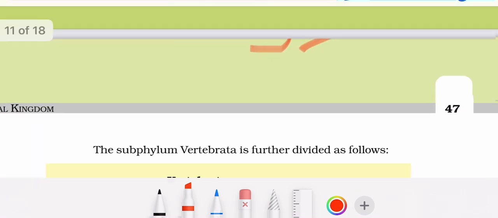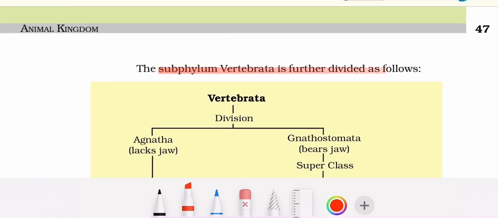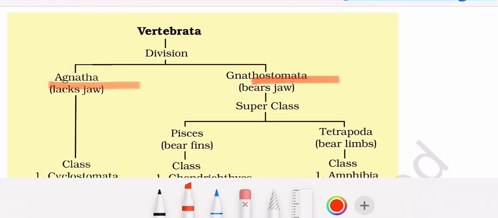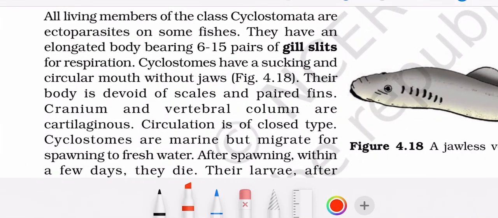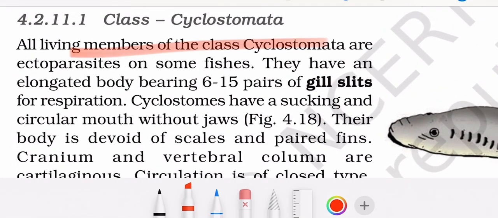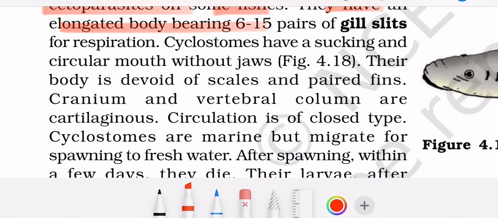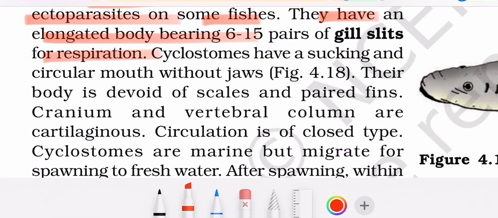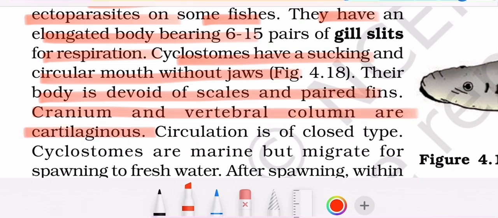Moving ahead, subphylum Vertebrata is further divided into Agnatha and Gnathostomata. Now moving to Cyclostomata. All living members of this class are ectoparasites on some fishes. They have an elongated body bearing 6 to 15 pairs of gill slits for respiration. Cyclostomes have a sucking and circular mouth without jaws. Their body is devoid of scales and paired fins. Cranium and vertebral column are cartilaginous.